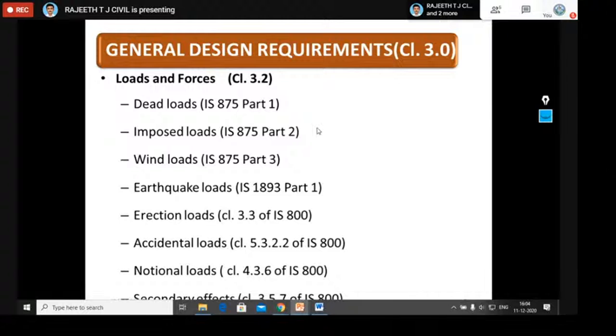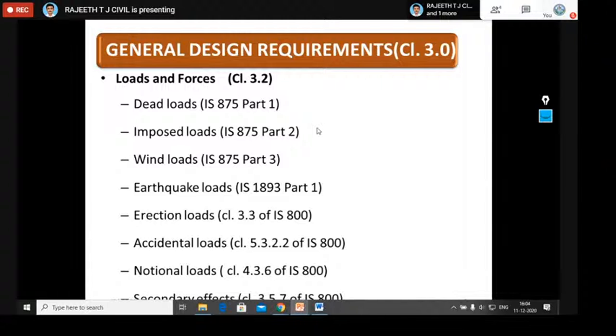So in that situation, we should take the effect of wind loads on the industrial building. That one we need to calculate according to IS 875 part 3. Next is earthquake load. We all know that due to the ground motion of an earthquake, it causes vibration on the structure. We are going to get this vibration, this shaking, in all three directions. This we can calculate if it is an earthquake prone region where we are designing the building. This is according to IS 1893 part 1.